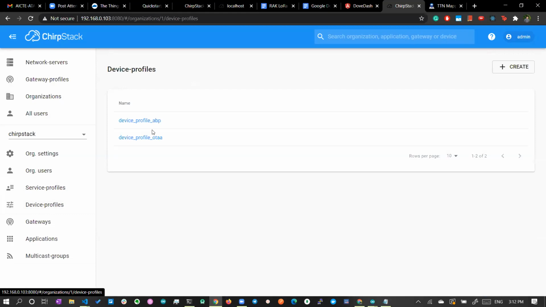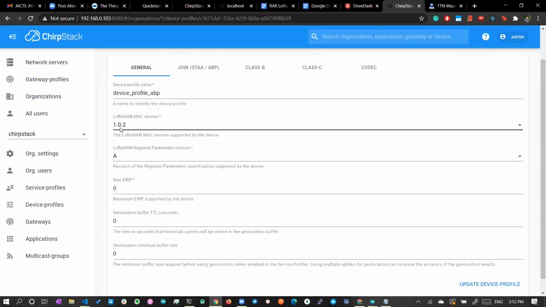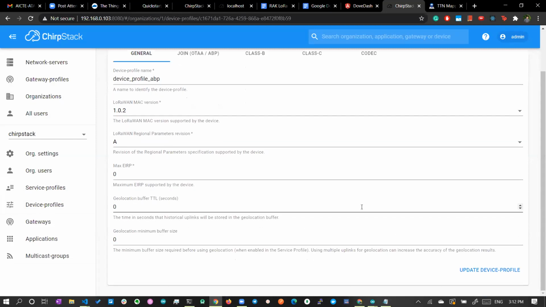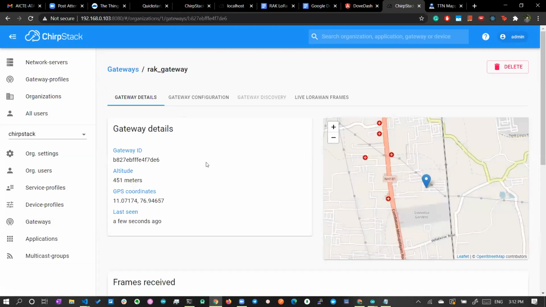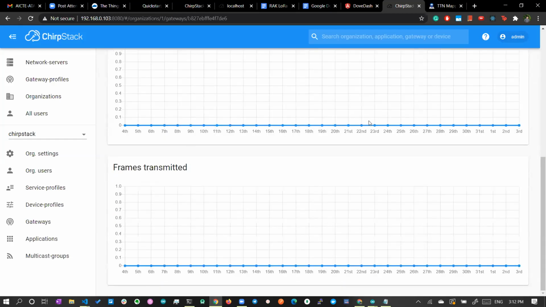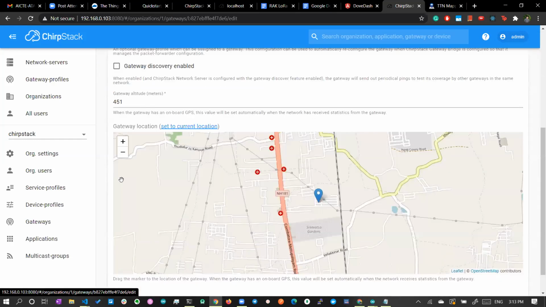For ABP and OTAA, there are two different device profiles. ABP: LoRaWAN MAC version 1.0.2, class A, and it has all sorts of settings. And finally, we have added a gateway. The gateway is default because the gateway itself has a GPS module. It has by itself calculated the coordinates and an altitude of 450 meters. No frames have been received so far, right? And it has all the gateway configuration, everything over here, right? And finally, go and create your application.